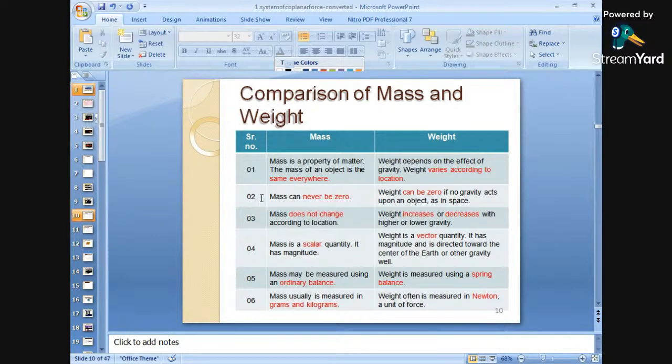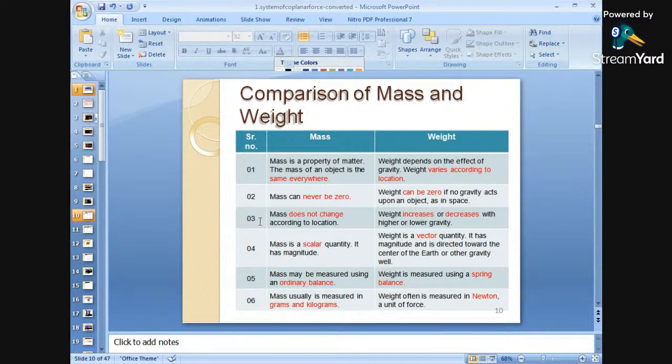Number two: mass can never be zero, whereas weight can be zero. If no gravity acts upon a body or an object, as in space, then at that time we can have a weight of zero. The best example is space. There is no weight in space.